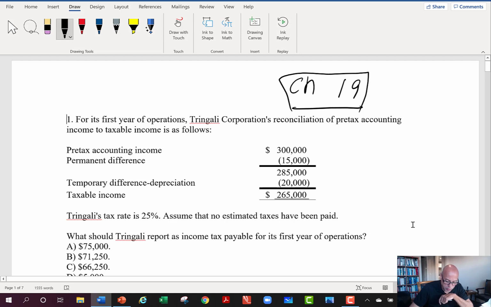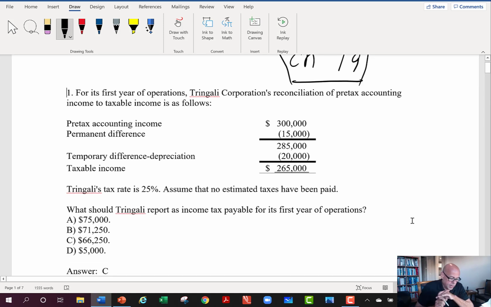Okay, so let's just look at this first one, and they start to lay out some information for this Tringali Corporation's first year of operations. And the way they're presenting this is different elements of their pre-tax accounting income. That's their GAAP income, right?